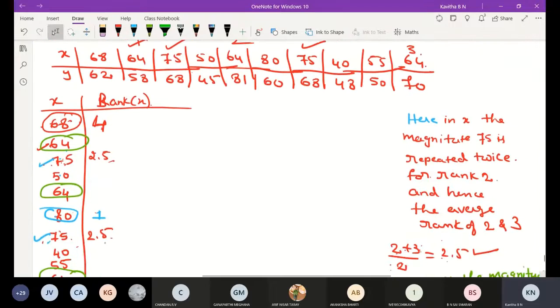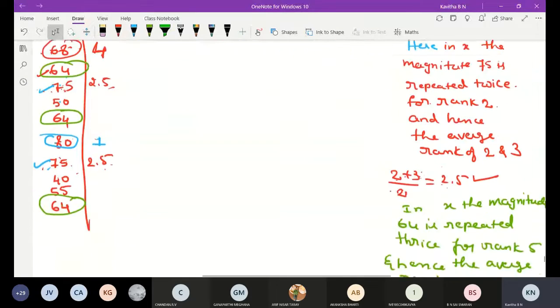Already we assigned 1, 2, 3, 4. We have to take 5, 6 and 7. Average we have to take.